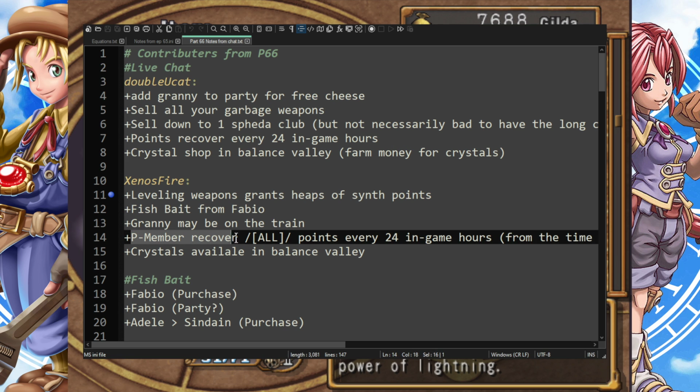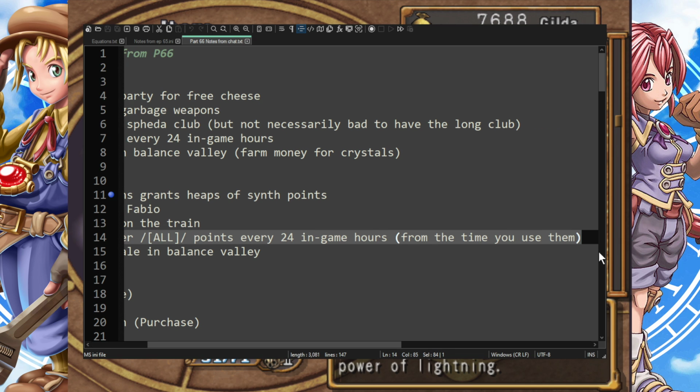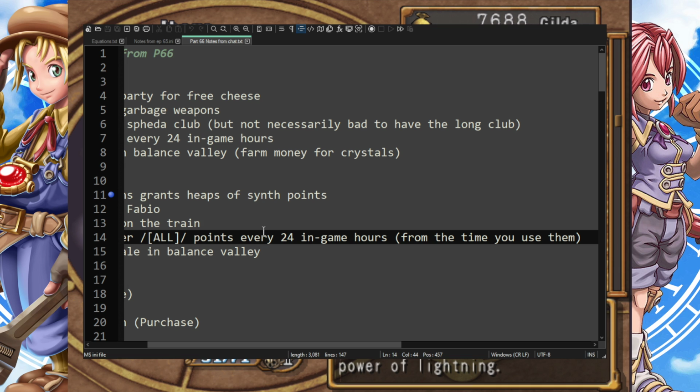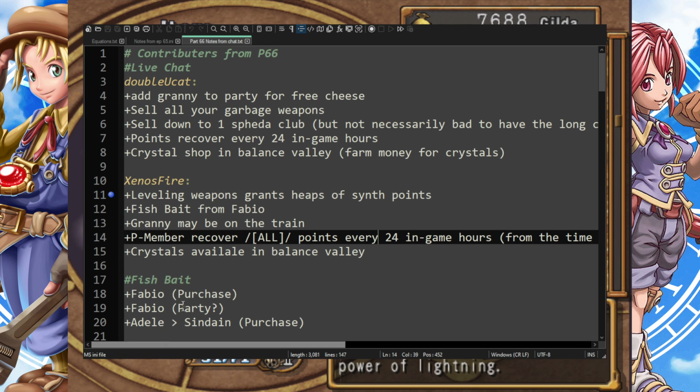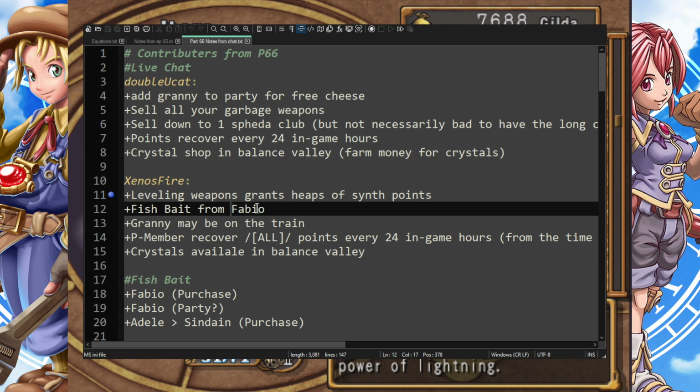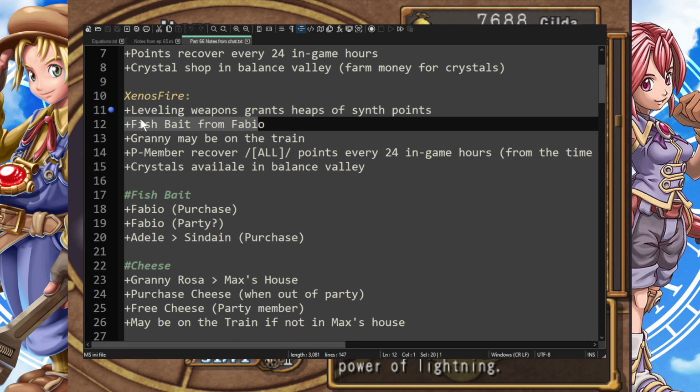What's this one? Party member, recover all points. Oh, right. This is a big one. Yeah, you recover all of your stat points for a party member. Like, you know, when they generate bread or bombs or whatever, then it all resets after 24 in-game hours. That's something really important to know. Yeah, so I think we're good. So thank you, Xenos Fire.